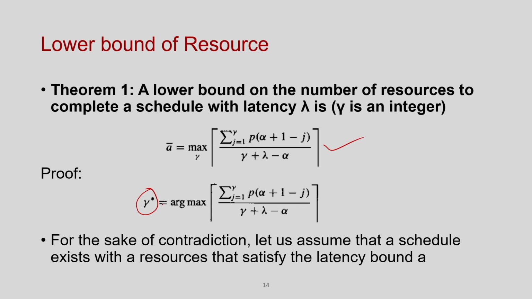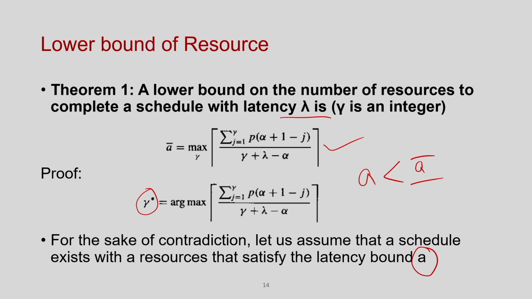Okay. And I want to prove it by contradiction, that is, I want to say that I can actually schedule the things with less than a bar. I need a number of resources which is less than the a bar that is given by this equation to schedule this behavior within lambda, right.